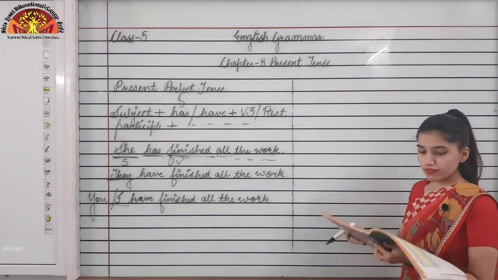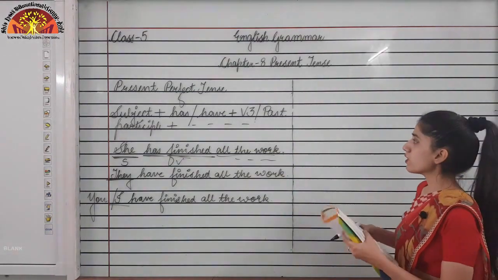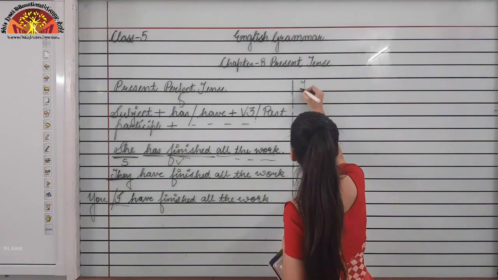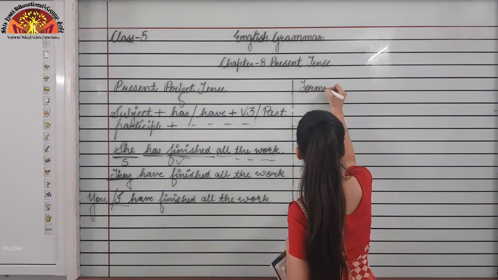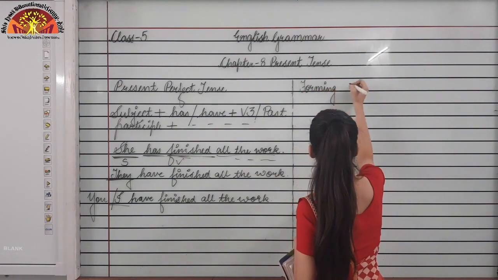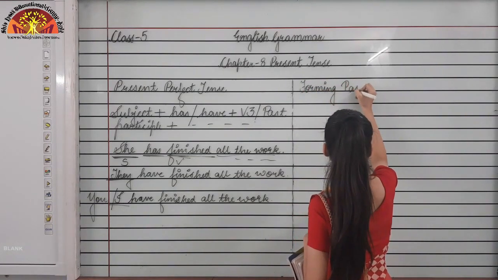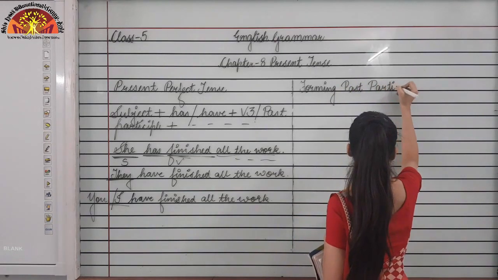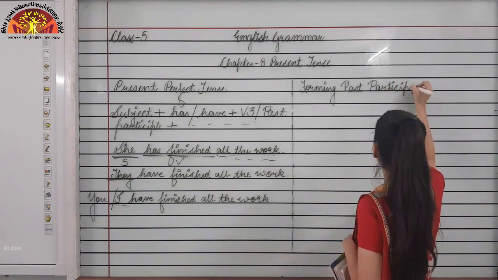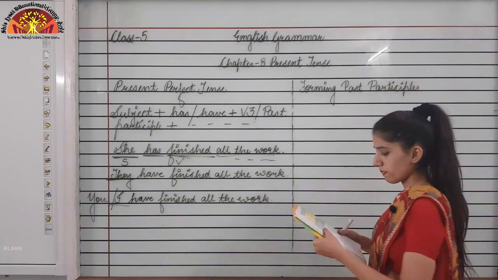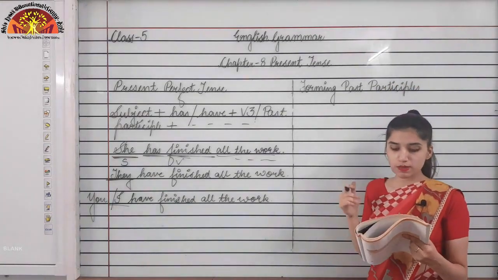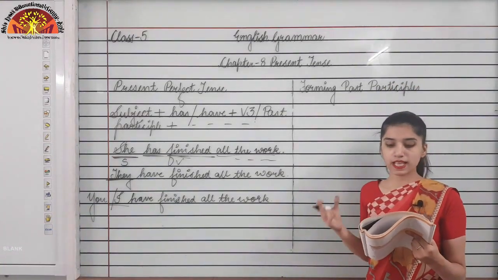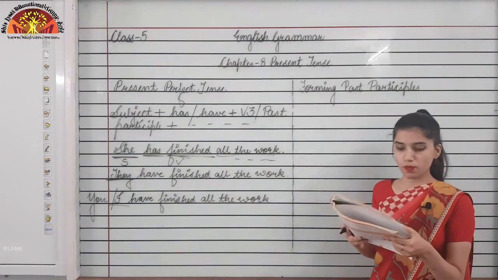Now I am just going to the topic, that is forming past participles. The past participle of verbs can be formed in many ways. There are so many ways.